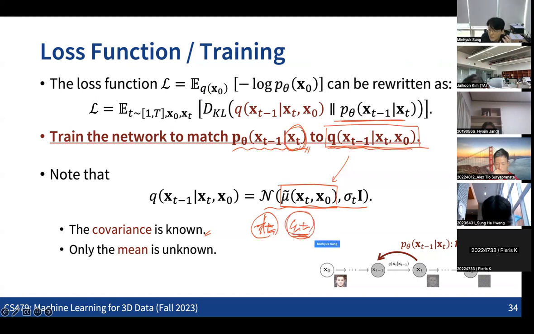So given each xt, if we can somehow predict the epsilon t which resulted in this xt from the sample x0, then we can directly compute this mean information. So it turns out that after all the convoluted derivation, the only information that we need is just epsilon t here.